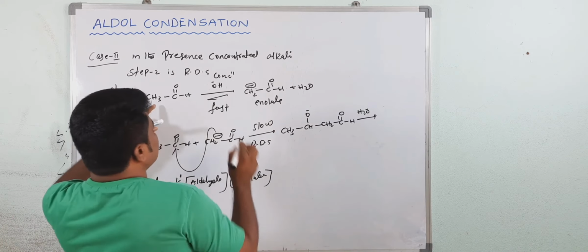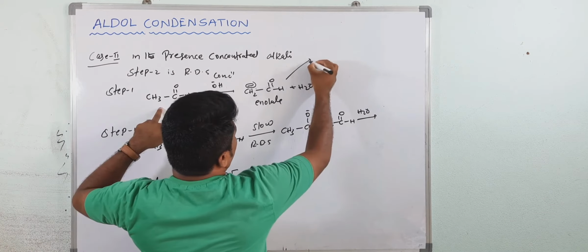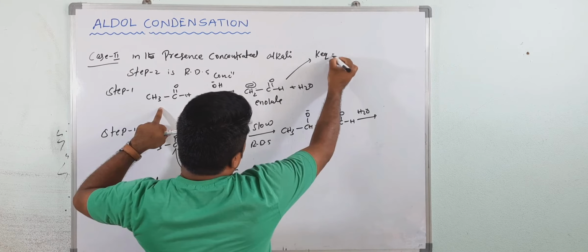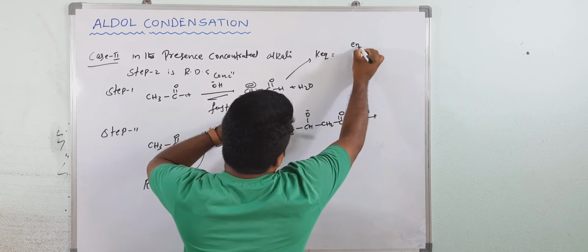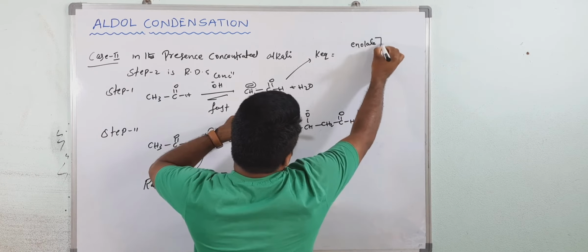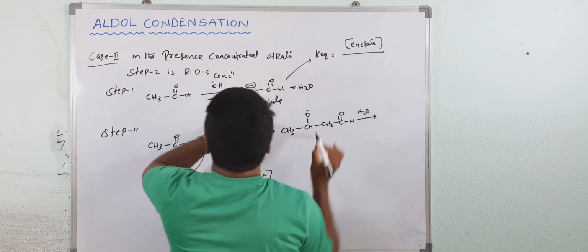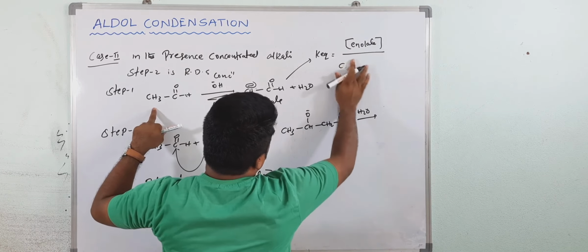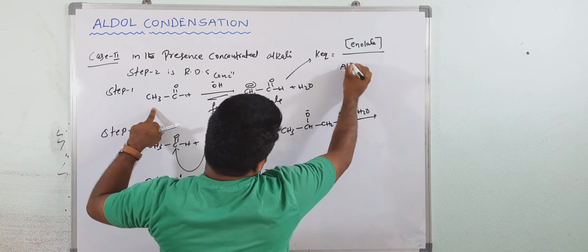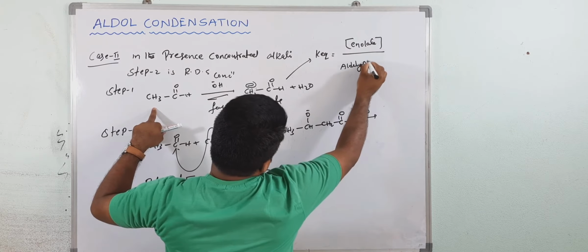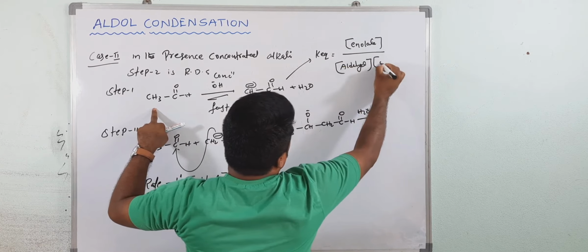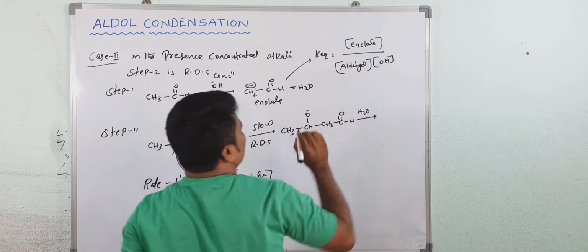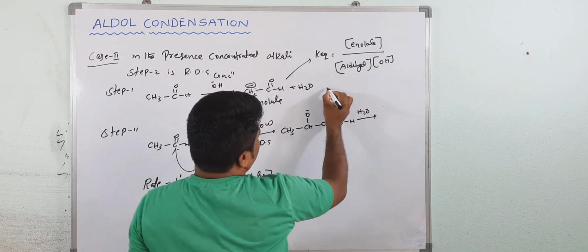See, for this reaction, what is the equilibrium constant? K equilibrium is equal to the concentration of enolate, and the concentration of, I am writing here, this is aldehyde, and this is OH minus. Now you want the concentration of enolate.